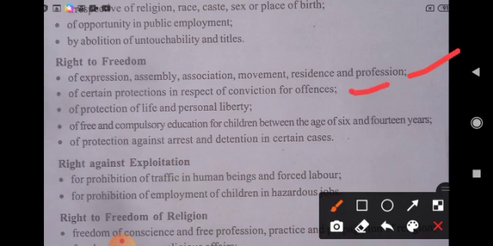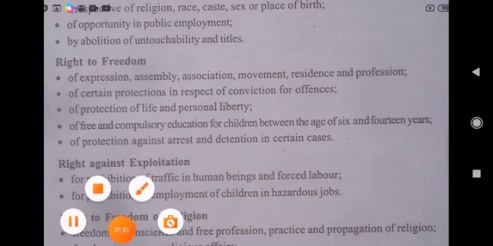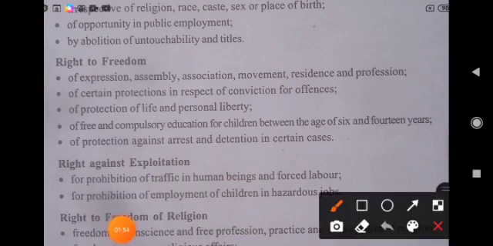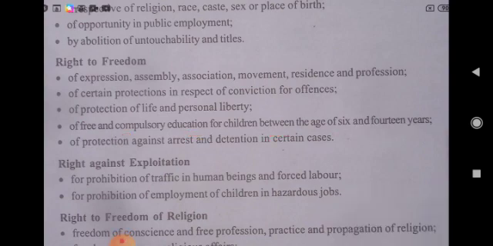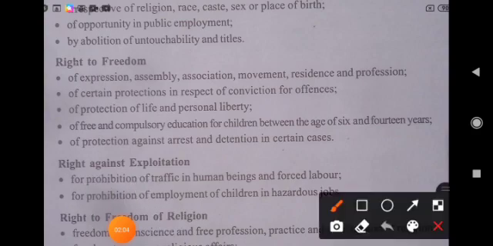Then Article 20 says protection in respect of conviction for offense. Then Article 21 says right to life and personal liberty, protection of life and personal liberty. Article 21A says free and compulsory education for children between the age of 6 to 14 years. Article 22 says protection against arrest and detention in certain cases.